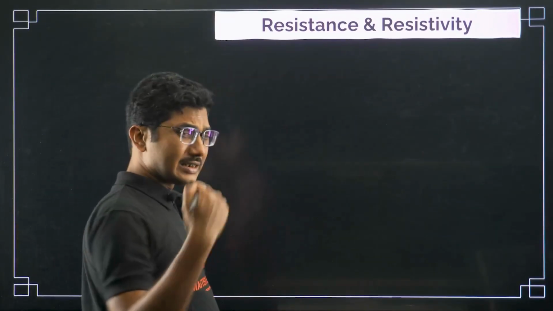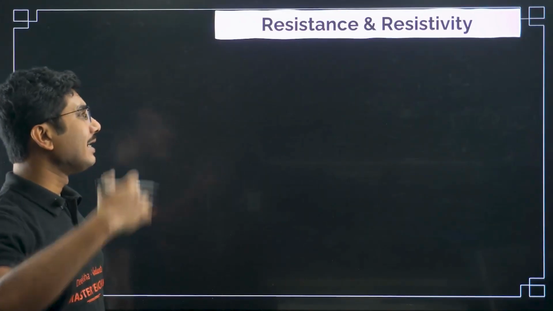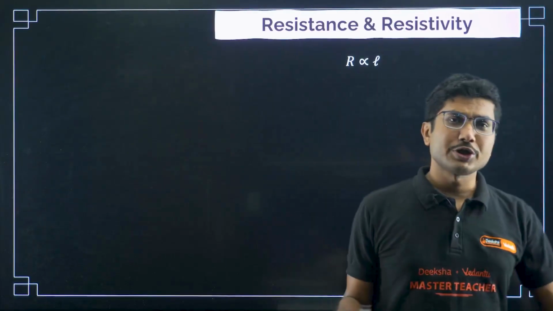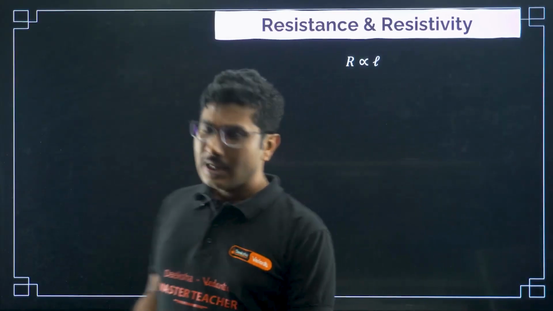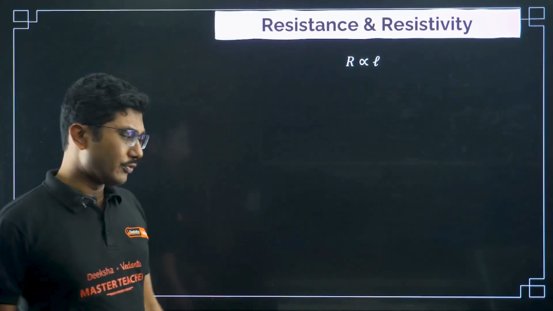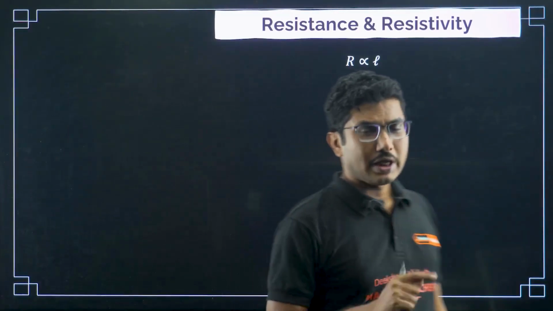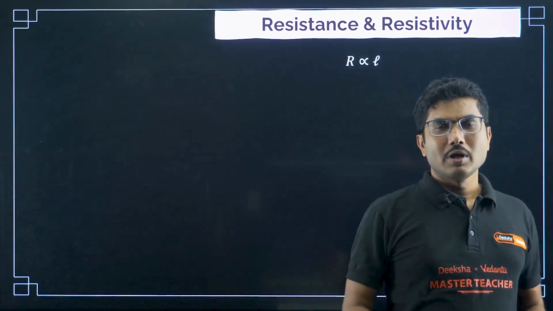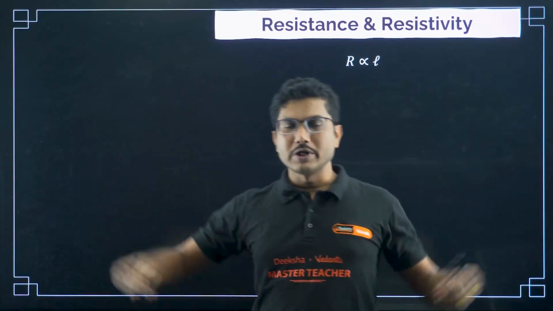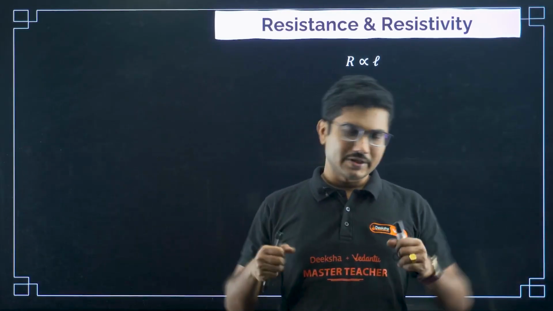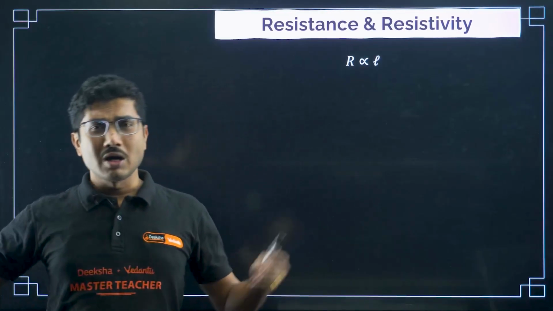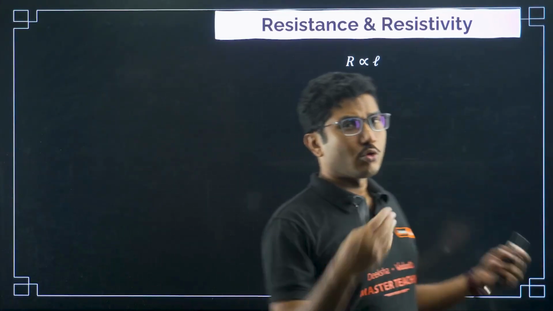Now let's discuss resistance and resistivity. Resistance of a conductor is directly proportional to the length. I can give you one example: you are driving on a long road. The longer the road, the more time it will take for you to cover it. If you are driving a bicycle or a bike, or traveling in a bus, the longer the distance, the more time it will take.